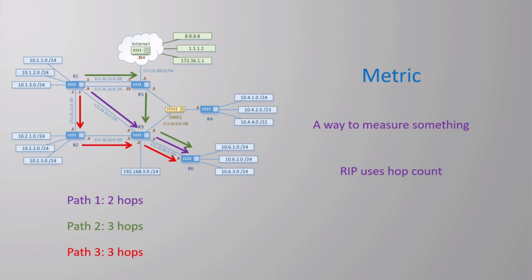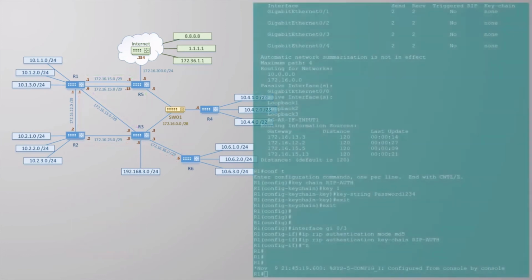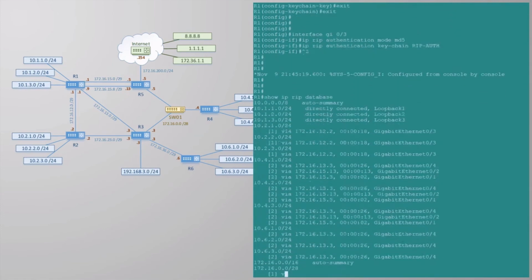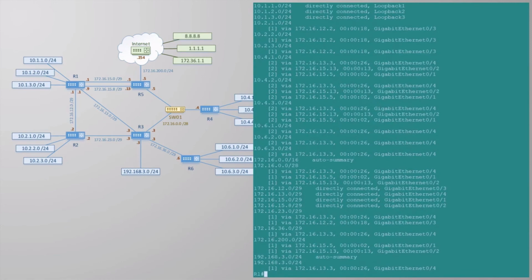This is how distance vector routing protocols are different from link state. What it will do is look at the hop count, and it will find that one path is shorter than the rest. In RIP's mind, the shortest path is always the best path. So it takes this information and puts it in the RIP database. We can take a look inside the database with show ip rip database if we want to. See our path to 10.6.1.0 with the number 2 next to it? 2 is the hop count.